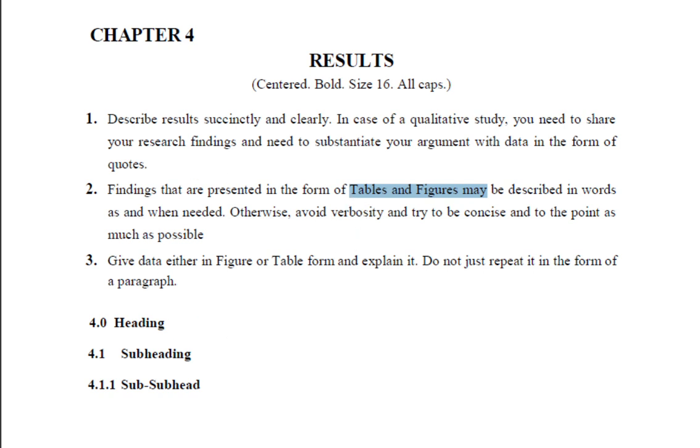Whatever is given in the table, you don't need to copy and paste into the paragraph. Otherwise, avoid verbosity and try to be concise and to the point. Give the data in figure and table form and explain it. Do not just repeat it in paragraph form or copy and paste.